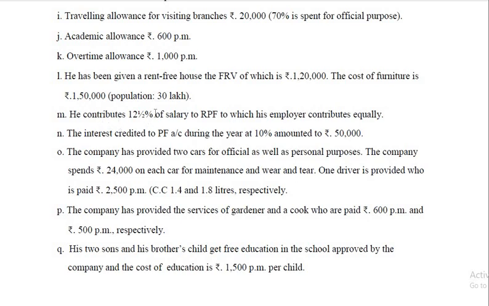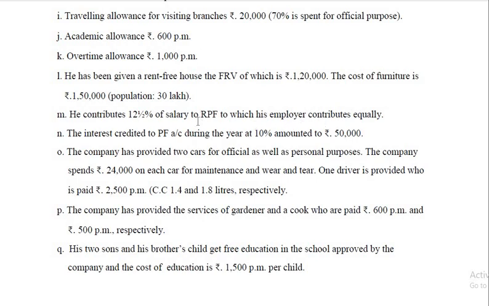Then what is given here? He contributes 12.5% of salary to recognized Provident Fund to which his employer contributes equally. So here, let us take employer's contribution to recognized Provident Fund in excess of 12%. Up to 12% it is exempt, so over and above that is taxable.